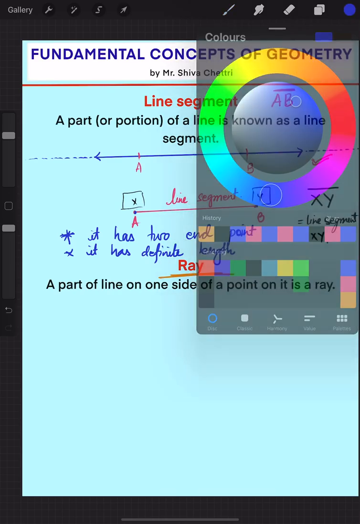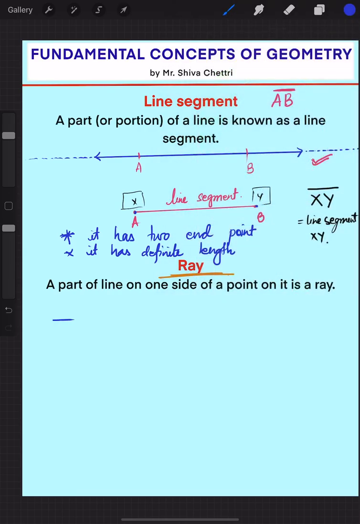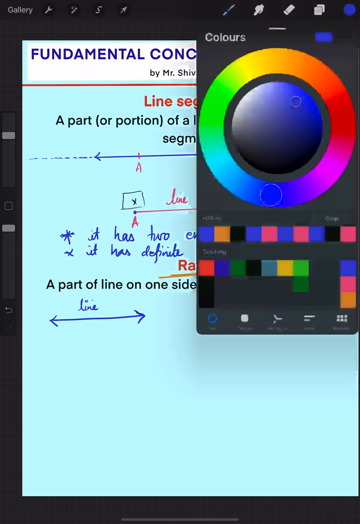A line is like this, both ends having no end point, but in a line segment there are end points. If you combine these two, suppose I take the left-hand part of the line segment and the right-hand part of a line, how does it look? Tell me. It may look something like this.